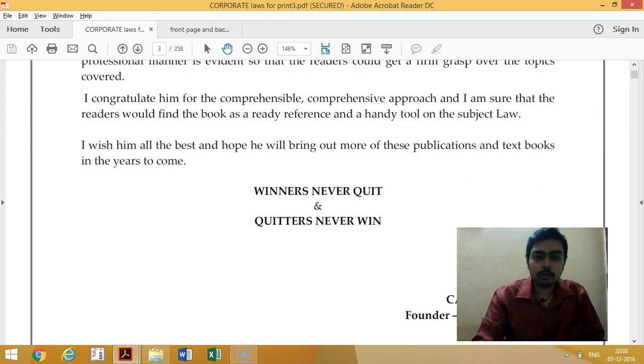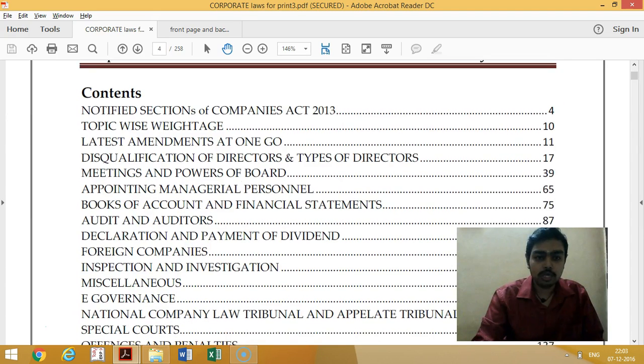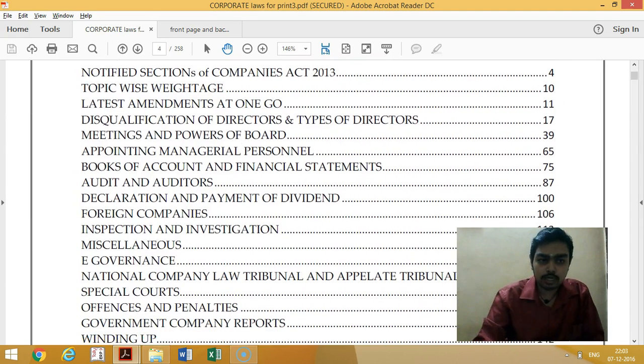This book has been forwarded by costing guru C. Hariharan sir. He is very famous in Chennai and South India. See, the contents of this book are here.